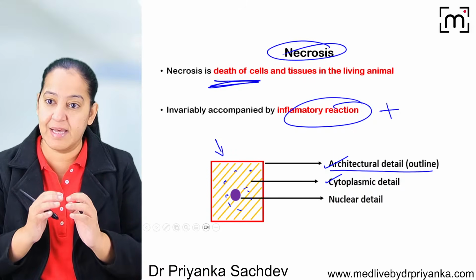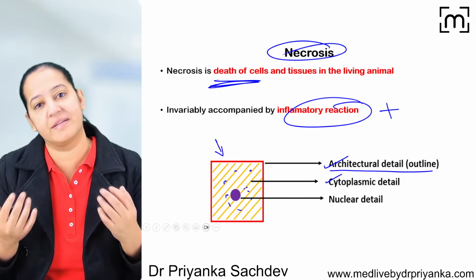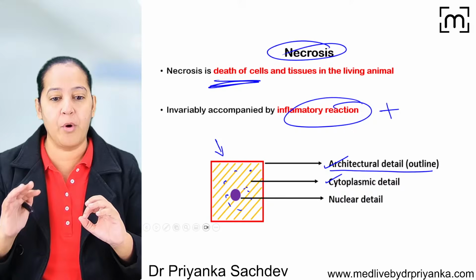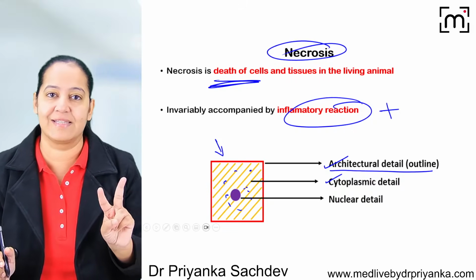In some, cytoplasm is less, in some it is more. In some it is pink, in some it is blue. In some it is granular, in some it is agranular. In some it contains inclusion body and something additional. In some it doesn't contain. So, cytoplasmic detail of all the cells is different.